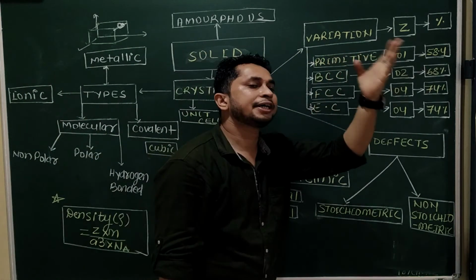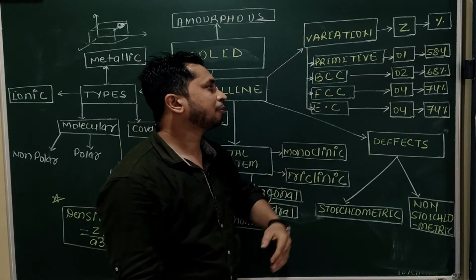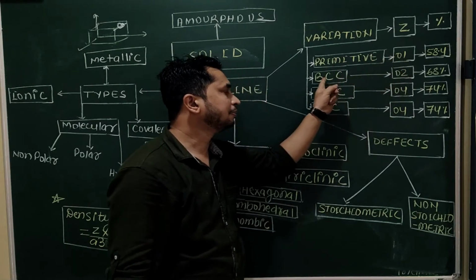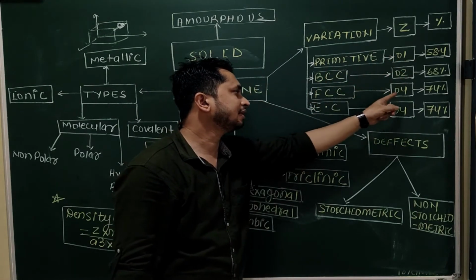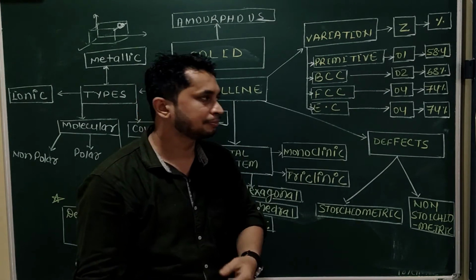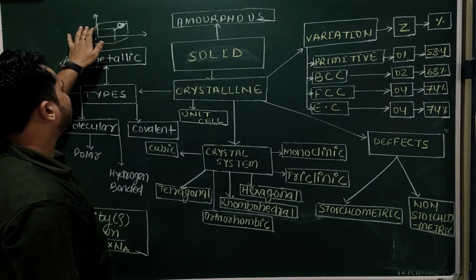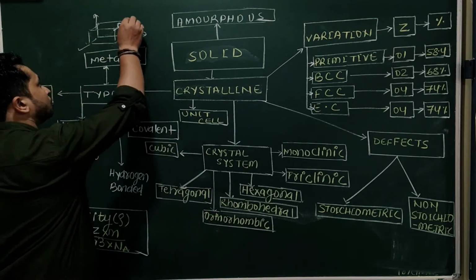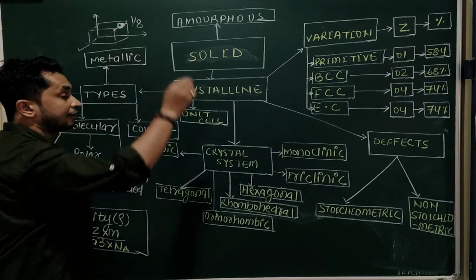Okay, now effective number of atoms. Effective number of atoms is 1, 2, 4, 4: primitive 1, BCC 2, FCC 4 and edge centered 4. How does it come? So 8 atoms on the corners, but every atom contributes only 1/8th part.